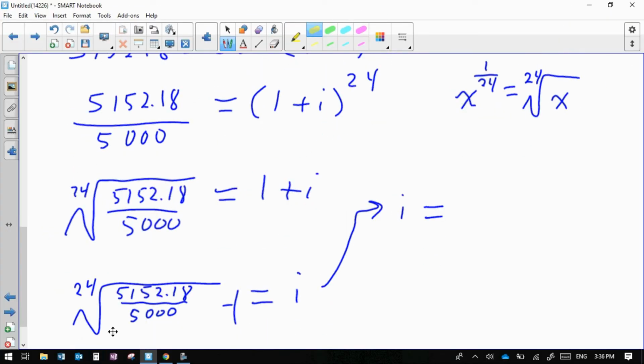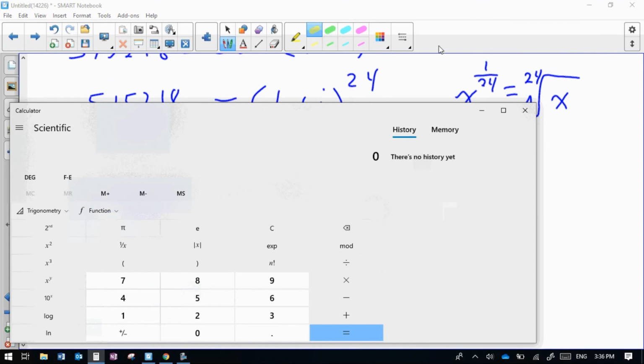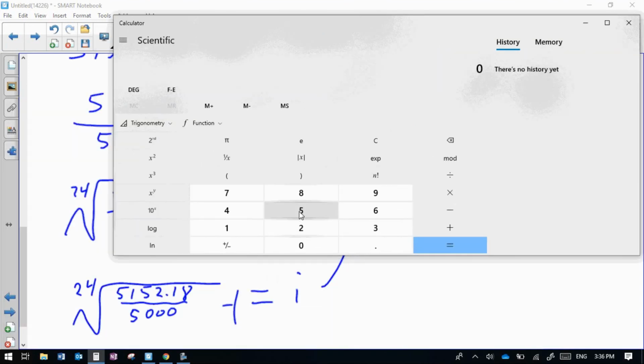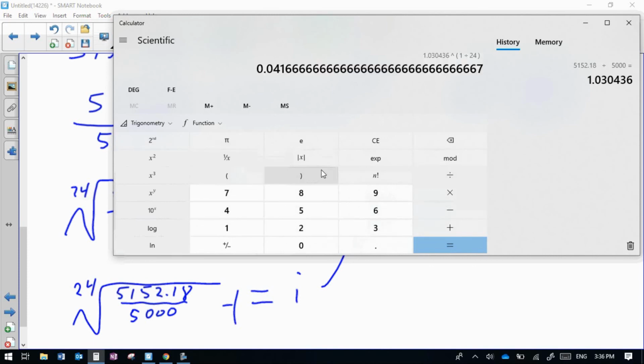So if I pull up my calculator, I start by doing the division, of course, 5,152.18 divided by 5,000. Okay, get that amount right there. And now I'm going to do the power of 1 over 24. So I hit my power button, bracket 1 divided by 24, close bracket.